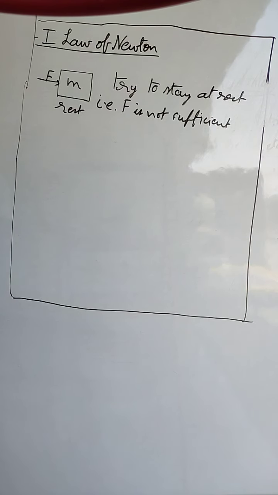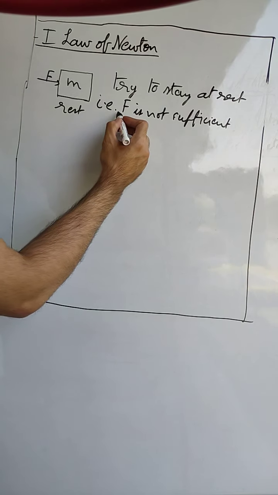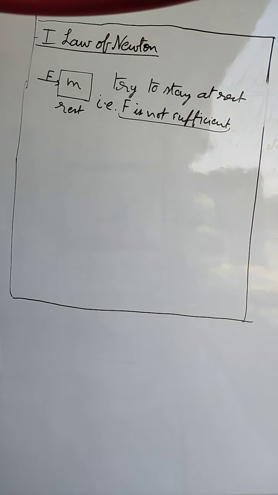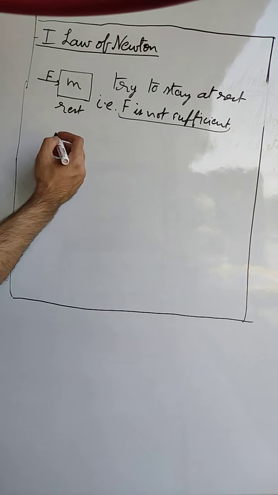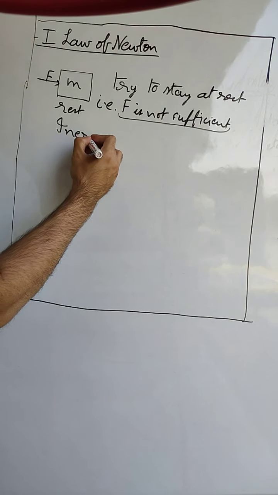Now what property of the body is making this force non-sufficient? We have studied that if force is applied to a body, the body will start moving, but is a certain amount of force necessary, or can any little or large force move a body? Well, it depends on a property of a body which is called inertia.